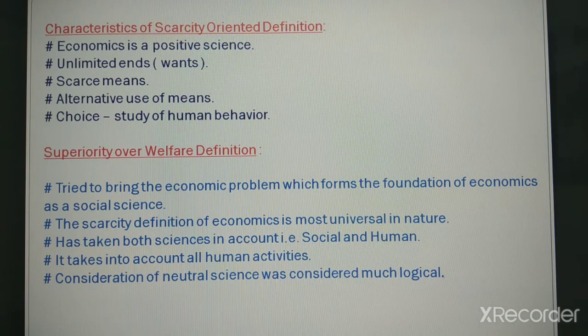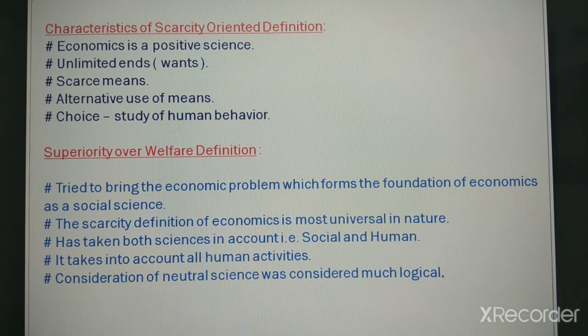Then choice, study of human behavior. If any resource has alternative uses, it gives rise to a problem of choice. Choice means whether to construct a house, or to use that piece of land to make a road, or to use it for cultivation. So it gives rise to choice because it has alternative usage.